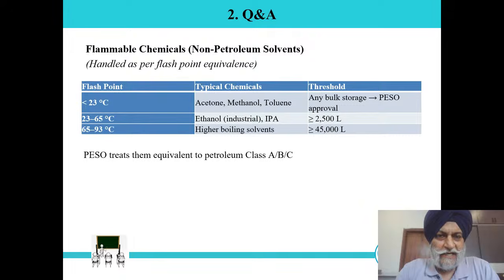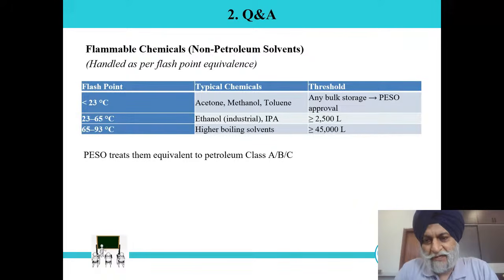Now, the second category is flammable chemicals which are non-petroleum solvents. The same flash point guidelines apply: below 23 is Class A, 23 to 65 is Class B, and 65 to 93 is Class C. Typical examples: in Class A, we have acetone, methanol, toluene; in Class B, ethanol, IPA; in Class C, higher boiling solvents. Here also, for threshold quantity, bulk storage requires PESO approval.